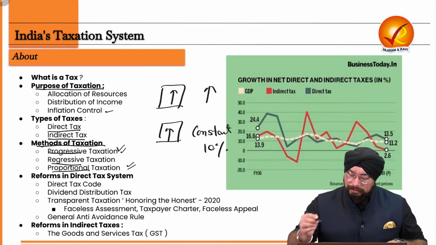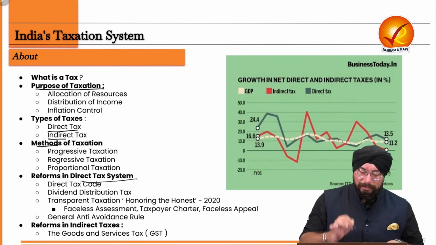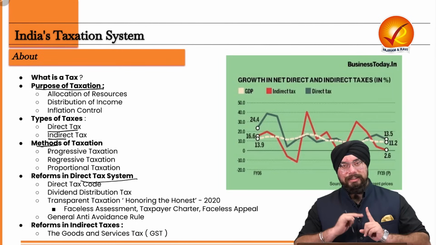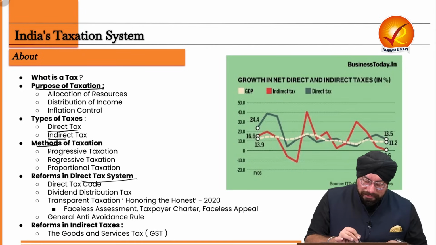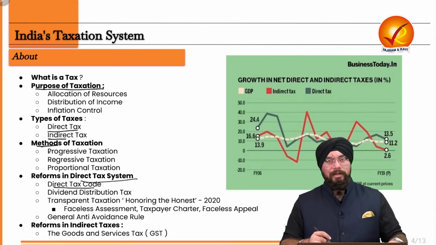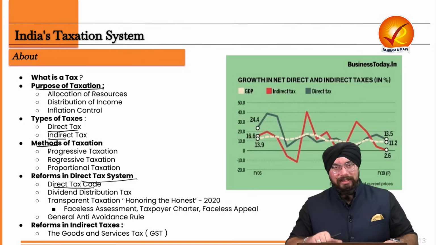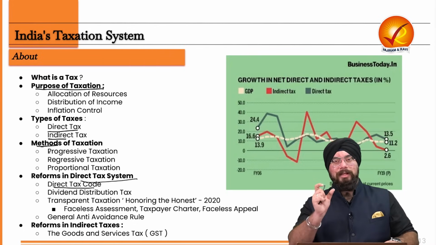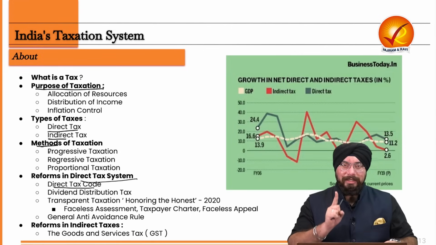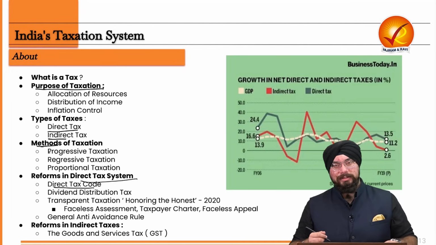Now let us discuss in brief the various reforms in the direct tax system in our country. Direct tax means the tax which we are directly paying to the government. So what are the reforms in it? First is of course the direct tax code. It is a proposed code by the government whereby direct taxes like income tax, gift tax, wealth tax will be simplified. Their rules will be simplified and all the taxes will be clubbed into one in order to increase tax compliance and reduce tax evasion. That is your direct tax code.